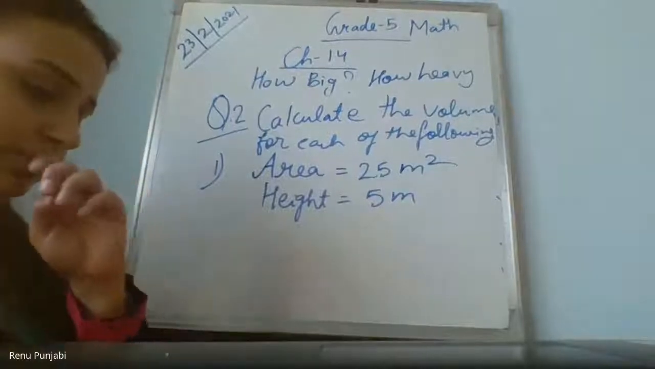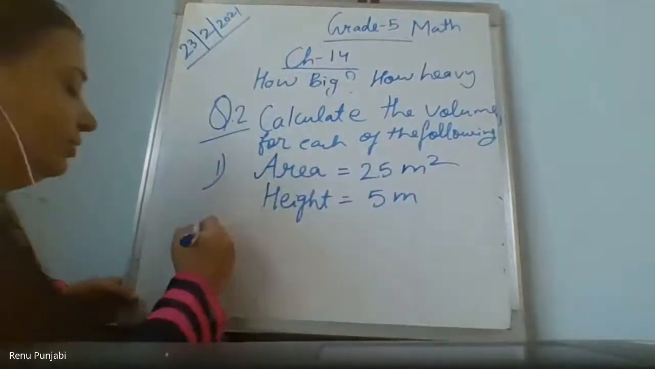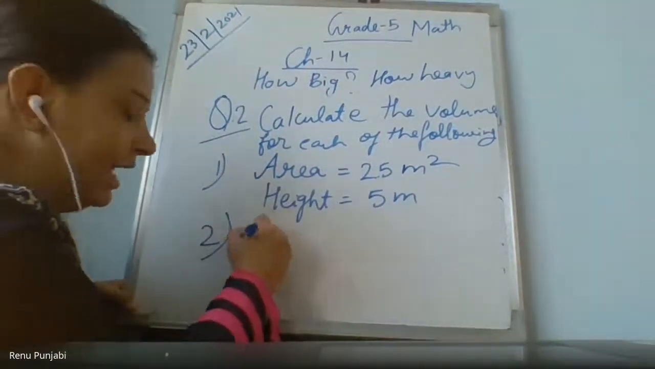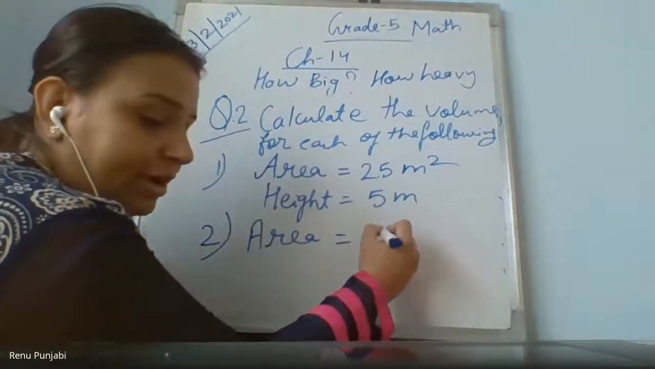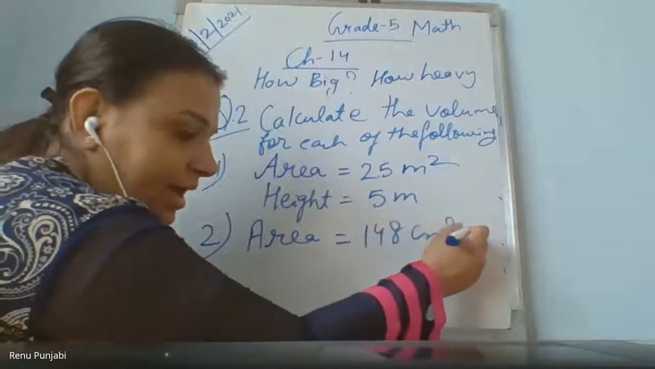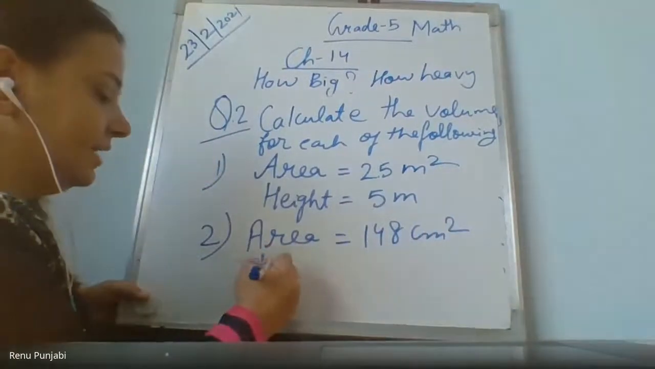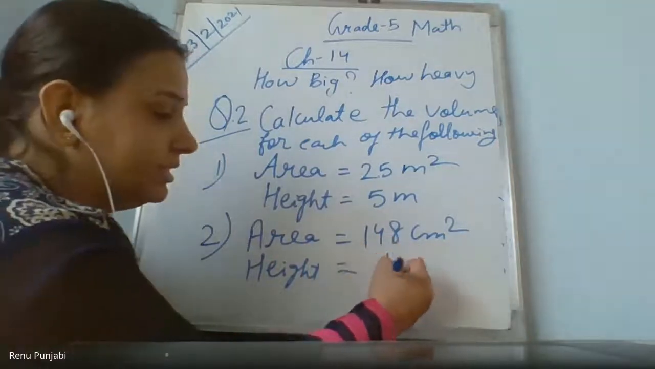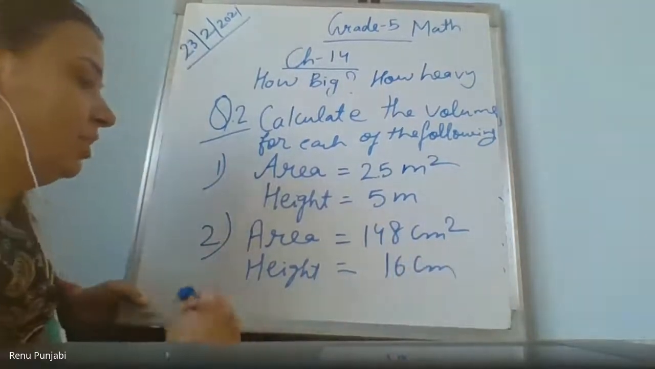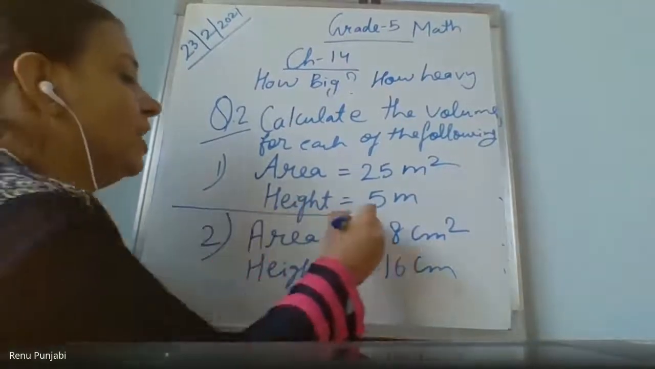Faster. One more sum I need to give you, based on the same only. Area is 148 centimeters square, and the height is 16 centimeter. Find the volume. There are two sums.